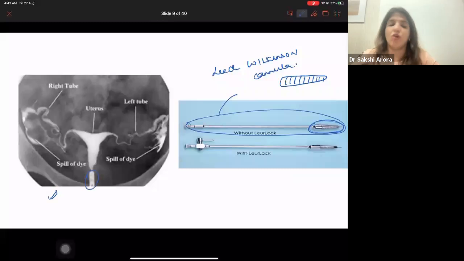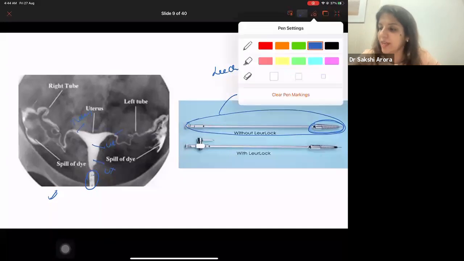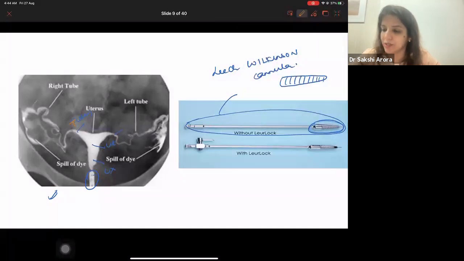This is the shadow of the Leach-Wilkinson cannula. This is present in the vagina. This is a single cervix. This is the uterus. These are the two tubes, right? And from the tubes, you can see that the dye is spilling. So this is how a normal HSG appears.